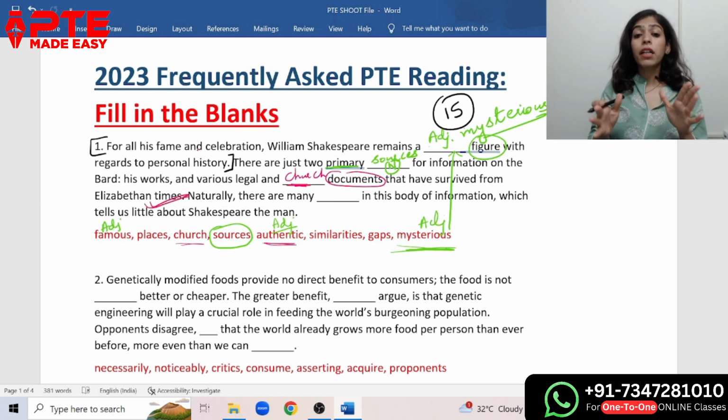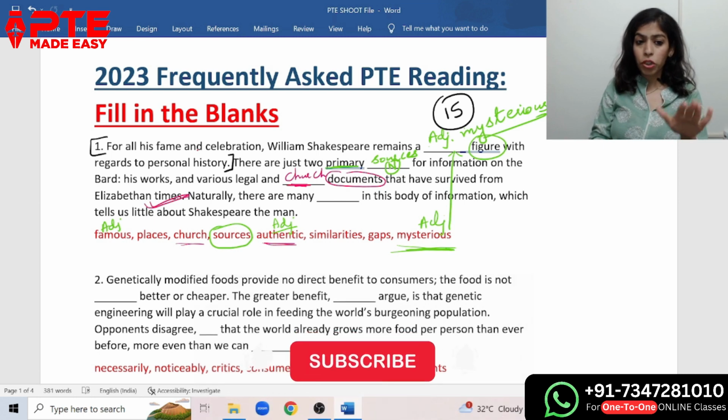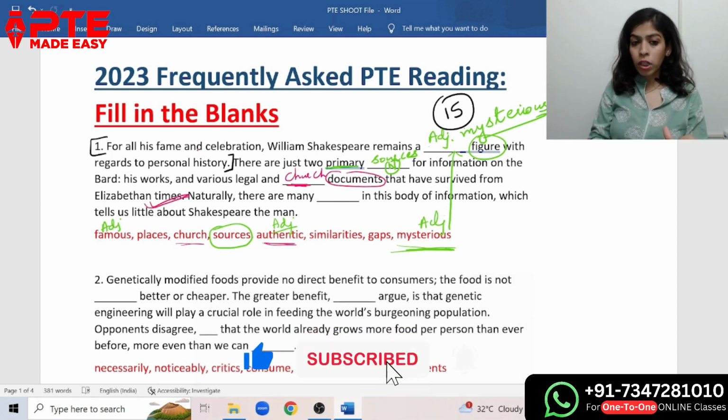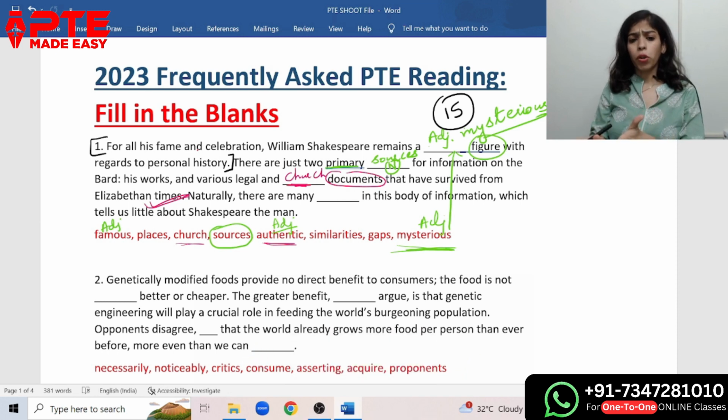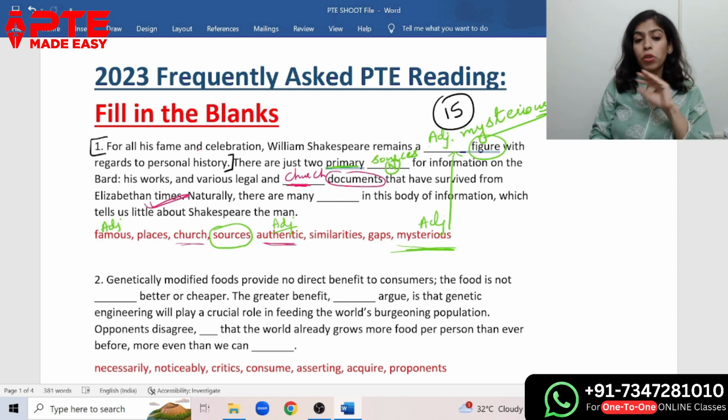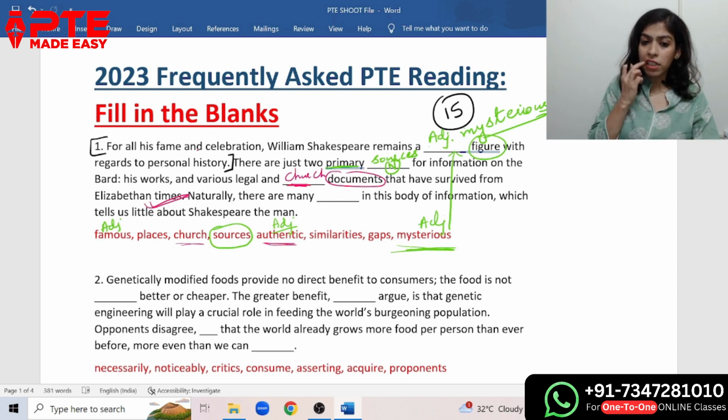They are saying there are just two primary sources for information on the bard: his work and various legal and church documents that have survived from the Elizabethan time. So, from Elizabethan time, some church documents, not the authentic ones. So, church documents will be the correct answer here. So, here we got a noun. They have used the whole phrase church documents as a noun.